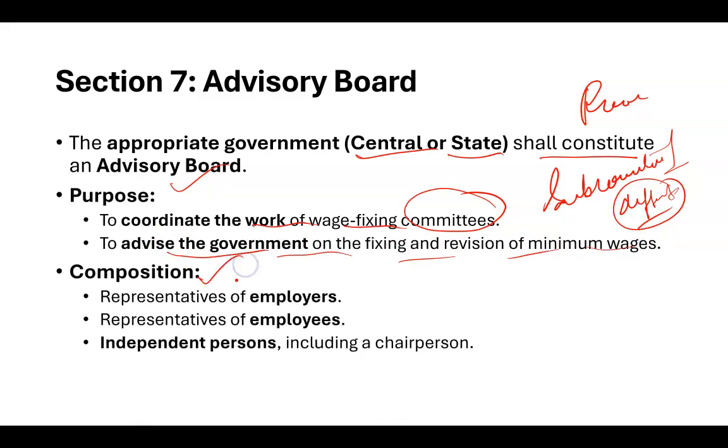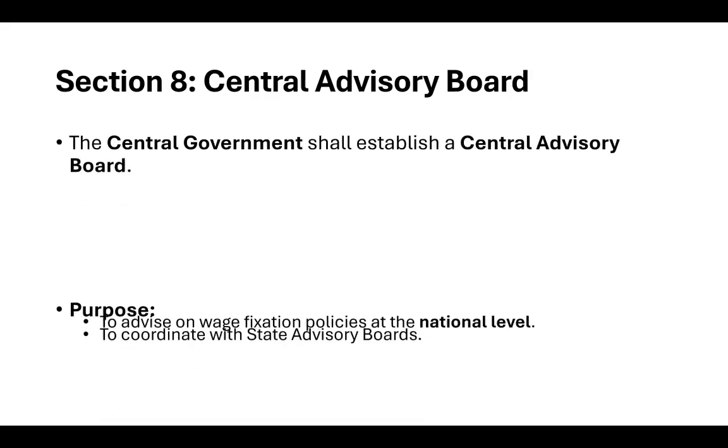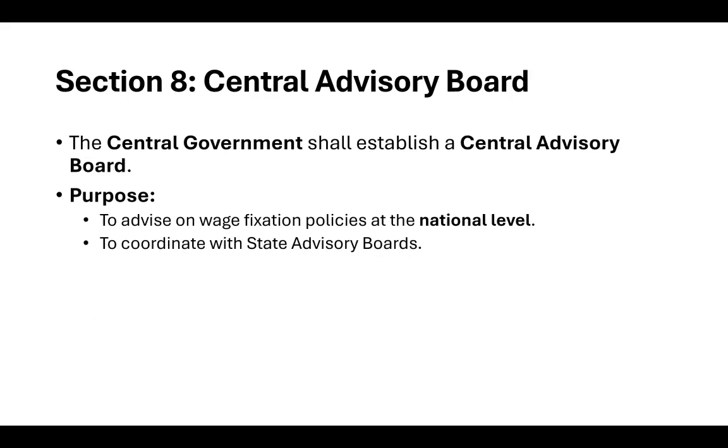As for the composition, I've already explained that there are representatives of employers, employees, and certain independent members, including the chairperson. Okay. Section 7, advisory board. Then comes section 8, which is about the central advisory board. After subcommittees and the advisory board comes the central advisory board. Its job is basically to advise on wage fixation policy at the national level, right?